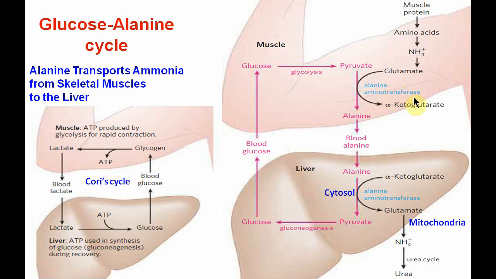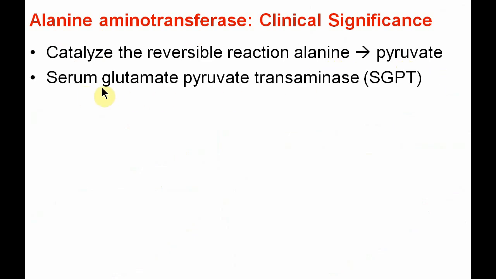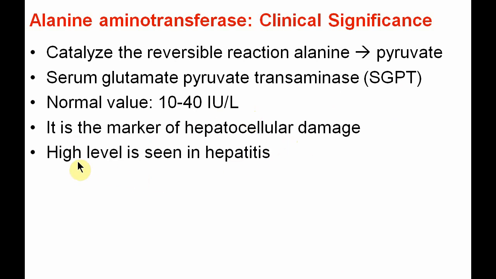Now we'll see some important points regarding alanine aminotransferase. Alanine aminotransferase catalyzes the reversible reaction, that is, alanine to pyruvate and pyruvate to alanine. It is also called serum glutamate pyruvate transaminase, that is SGPT. The normal value is 10 to 40 international units per liter. It is a marker of hepatocellular damage, and high levels are seen in hepatitis. The most common cause is viral hepatitis.